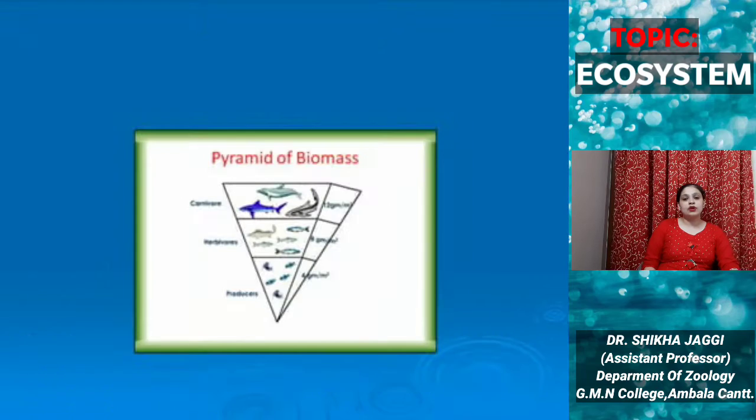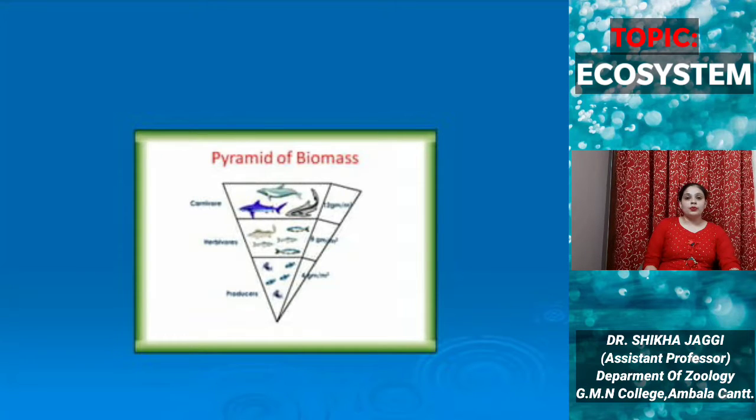Here is an example of an inverted pyramid. We can see that the biomass of the producers is less, and as we move towards the carnivores, the biomass goes on increasing. So it is an inverted type of pyramid. The pyramid of biomass gives more weightage to large-sized individuals, and that is a limitation of the pyramid of biomass.